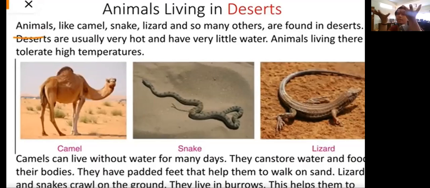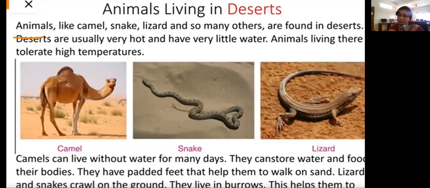They have padded feet. See, desert is full of sand. Imagine you're walking on a desert. How does it feel for you? Your legs get inside the sand, right? The same happens to animals also. But animals like camels have padded feet, which help them to walk on the sand easily.